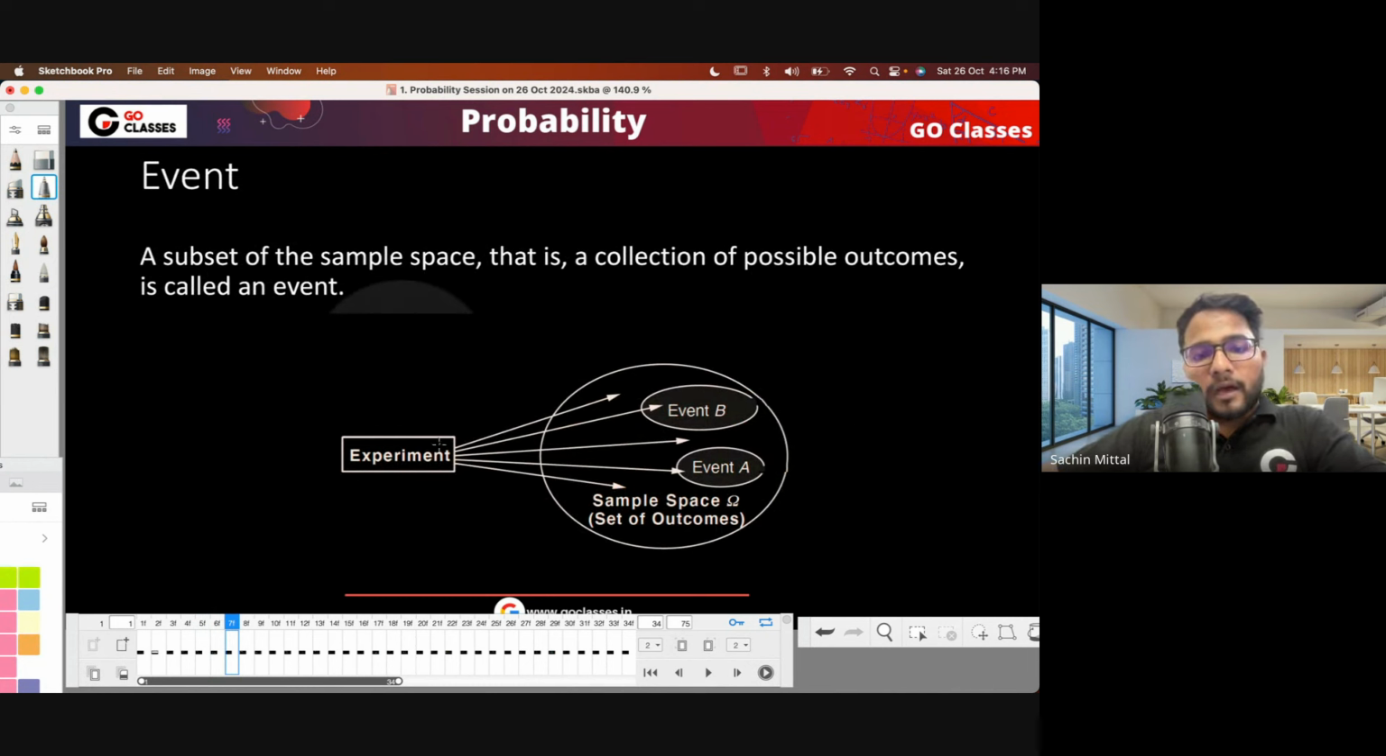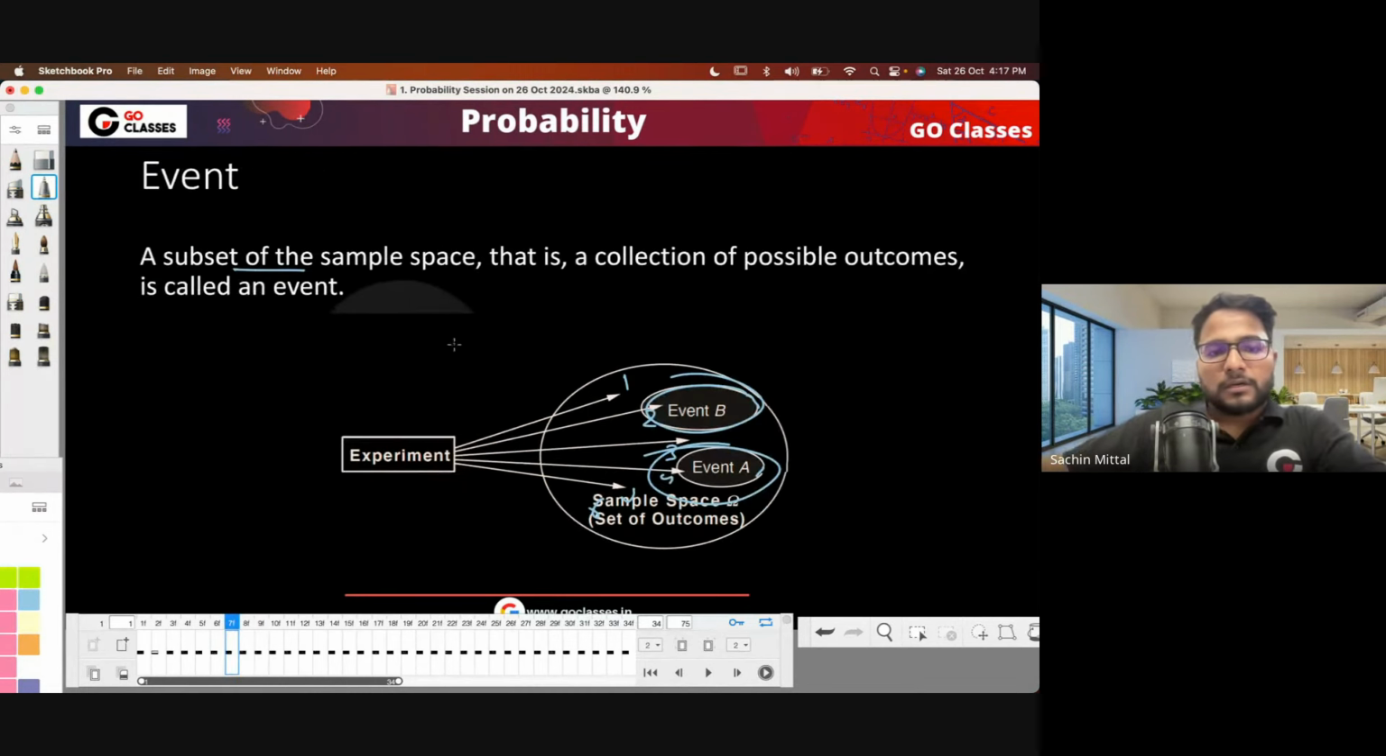Now, if in this sample space you group the things, for example, let's suppose you are throwing a dice, then 1, 2, 3, 4, 5, 6 is possible. And then you can say that even numbers is one group, odd numbers is another group. If you group it, then it will be called an event. It is a subset of the sample space, that is, a collection of possible outcomes is called an event, right?